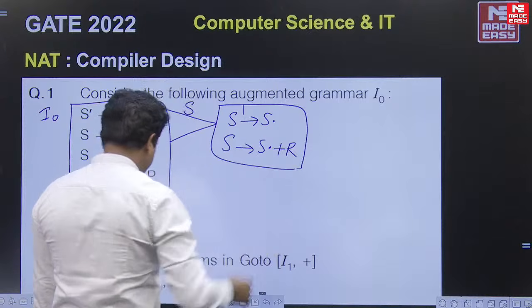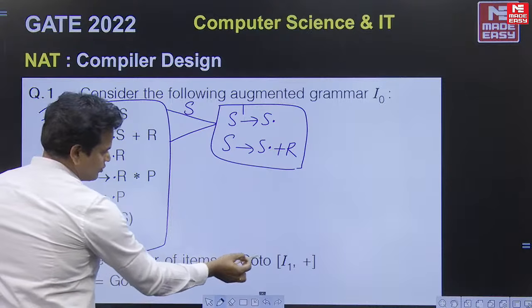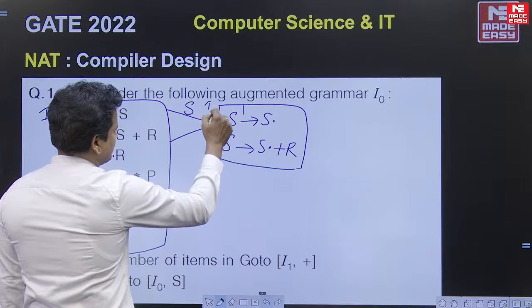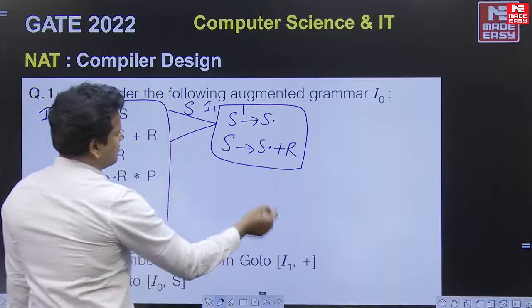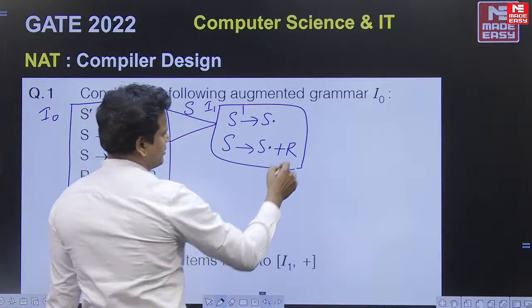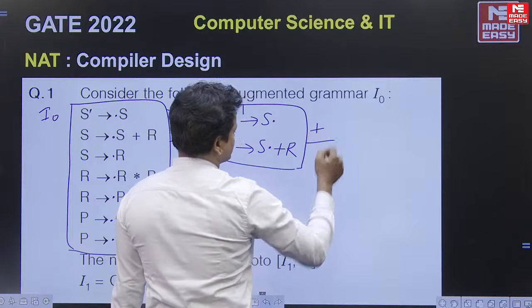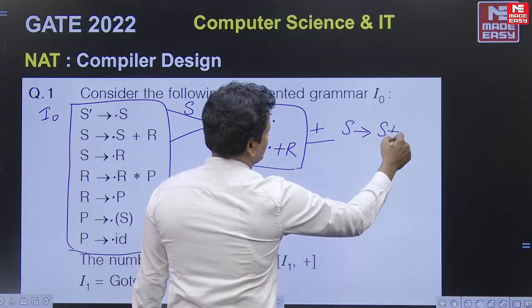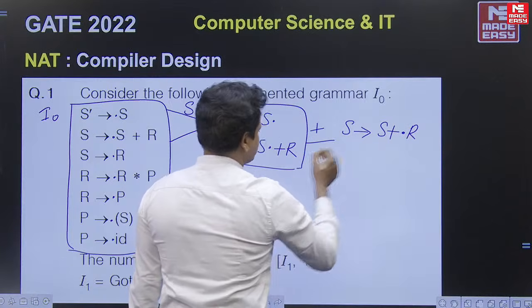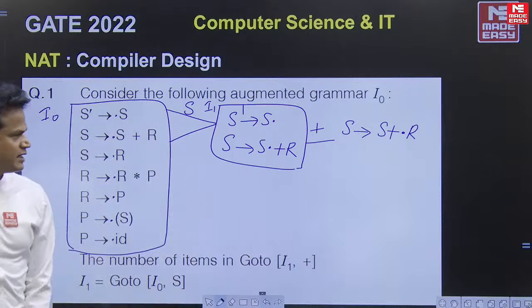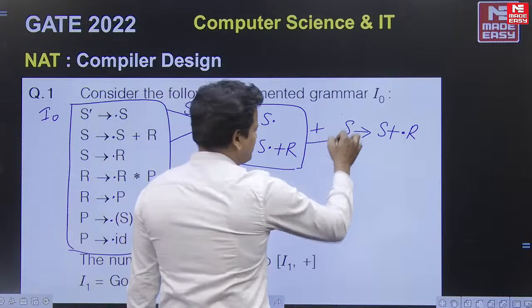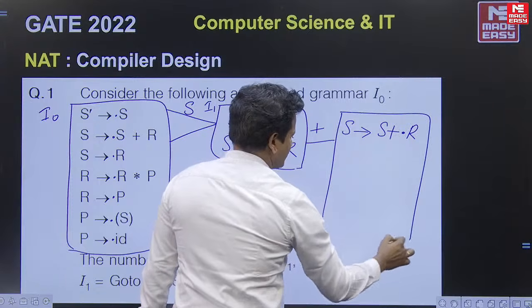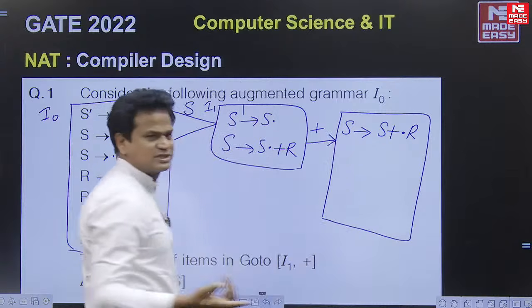Now the question is the number of items in go to of I1. Suppose this is I1, it is given I1 comma plus. For this, if you write the go to on plus, what will be the item here? Just move the dot. Yes, just dot will be moved right side, and you need not write this question completely. By looking at this question, you can answer the question easily.